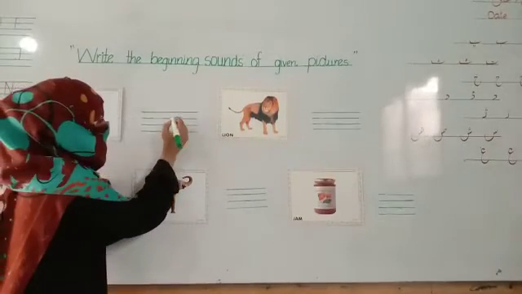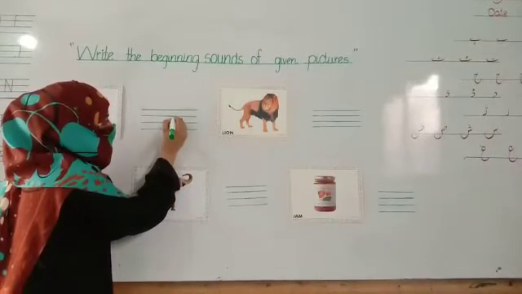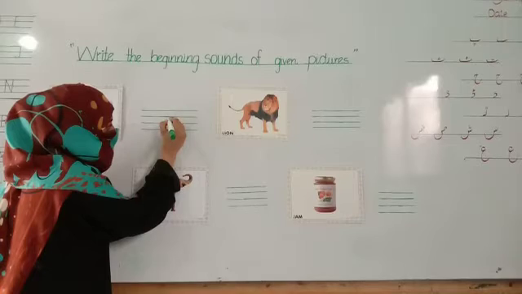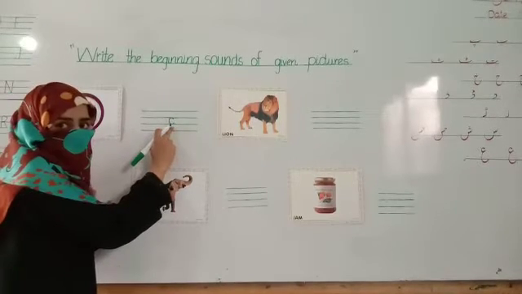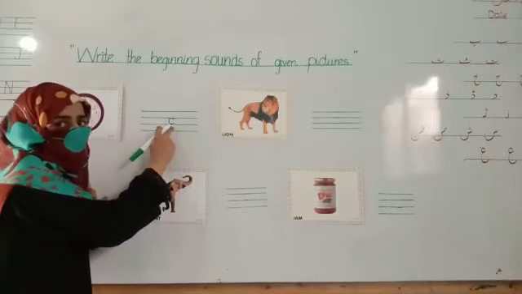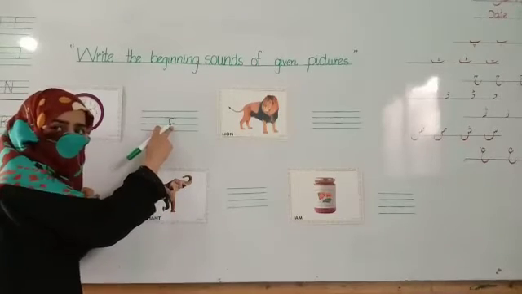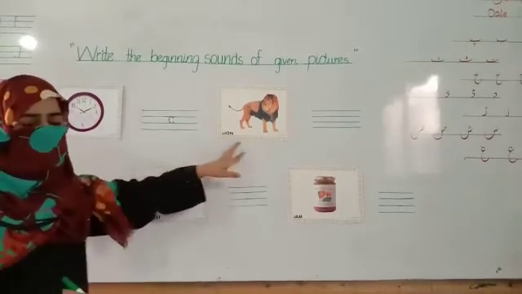Look at the board. Make a semicircle, round and up. And what is this? C k clock. K clock. Now move to our next picture.